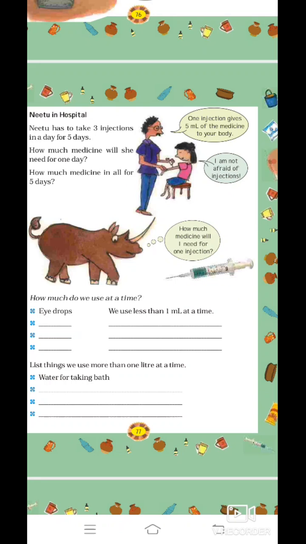How much do we use at a time? Suppose there are eye drops. We use less than 1 milliliter at a time. Then we have cough syrup. We use 10 ml or 20 ml, and so on, many other things. You have to guess and you have to write it down. List things we can use more than 1 liter. One answer is given: water for taking a bath, water for drinking.